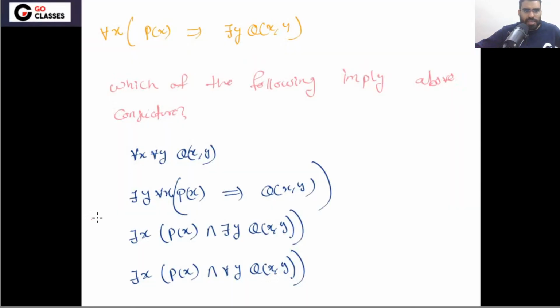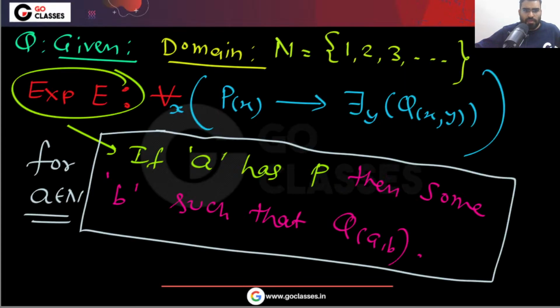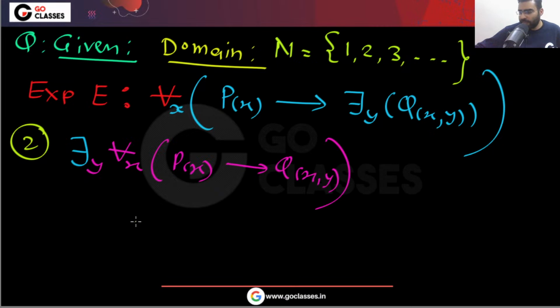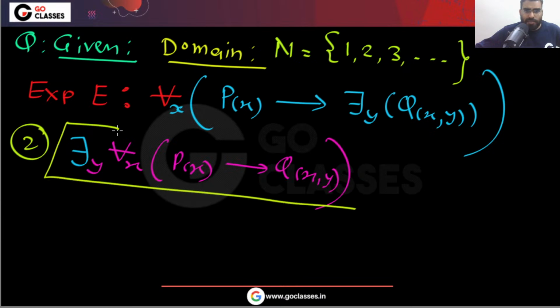Option number 2 is: there exists a y for all x such that P(x) implies Q(x, y). Okay, so let's see this one. This is the statement. Now please understand what this statement is saying.